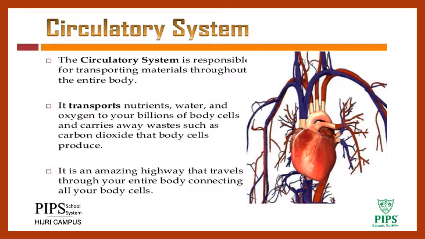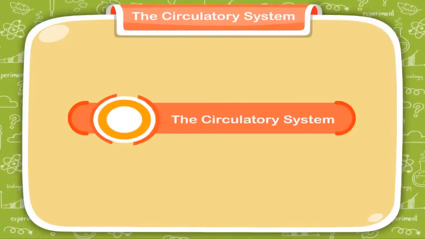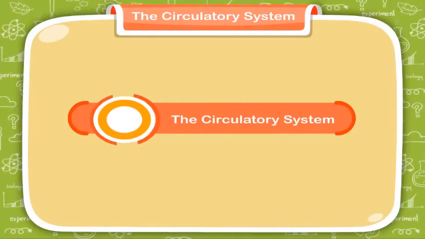It transports nutrients, waste and oxygen to billions of our body cells and carries away waste such as carbon dioxide that the body cells produce. It is an amazing highway that travels through our entire body, connecting all our body cells. The circulatory system.